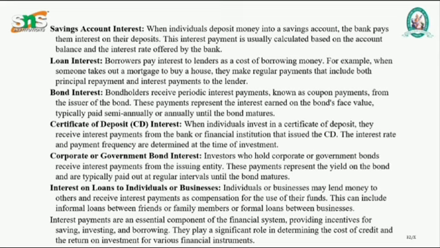Next one is interest on loans to individuals or businesses. Individuals or businesses may lend money to others and receive interest payments as compensation for the use of their funds. This can include informal loans between friends or family members, or formal loans between businesses. Interest payments are essential components of the financial system.